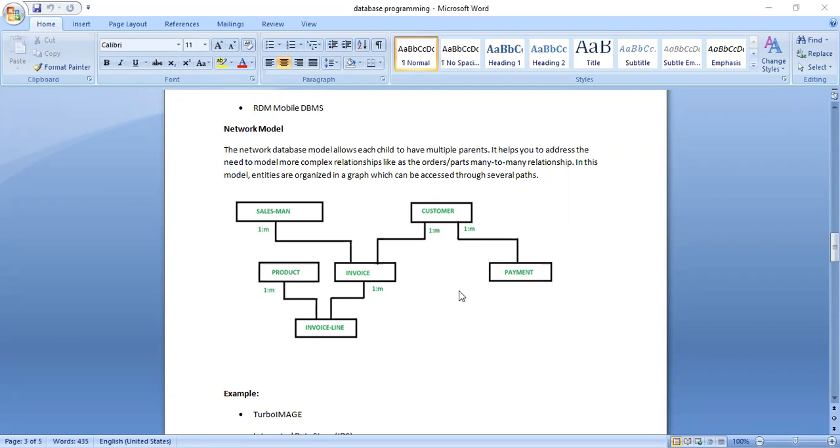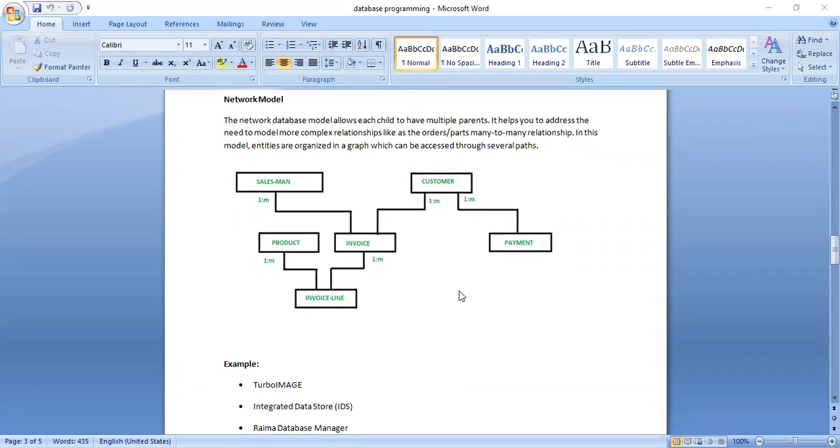Here it has been mentioned 1:m, one-to-many, otherwise m:m, many-to-many. Like this, we can represent 4 different types of relationships in the network data model. So it is going to be a bit more complex compared to your hierarchical data model.